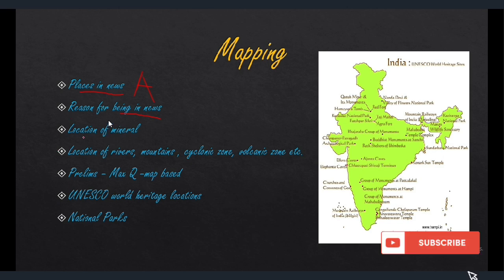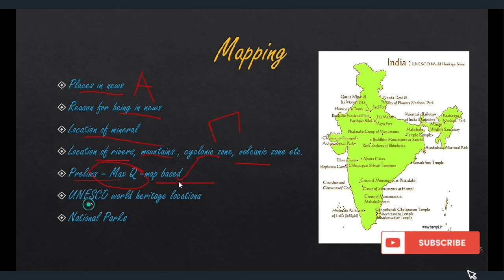And then location of minerals, I said it before also. And then location of rivers, important rivers, for example Amazon river, mountains, for example Atlas mountain, then cyclonic zones, then volcanic zone, ring of fire. This kind of questions do come. And in prelims, maximum questions do come from mapping, map based questions. If you see the PYQs of prelims, you will find a lot of map based questions, at least 50 questions you will find.